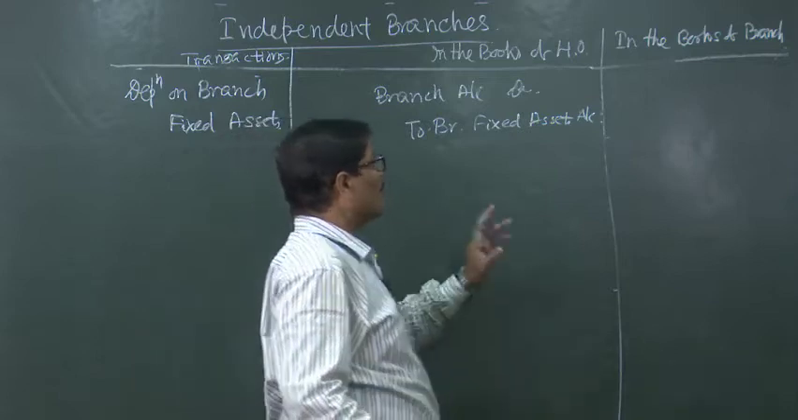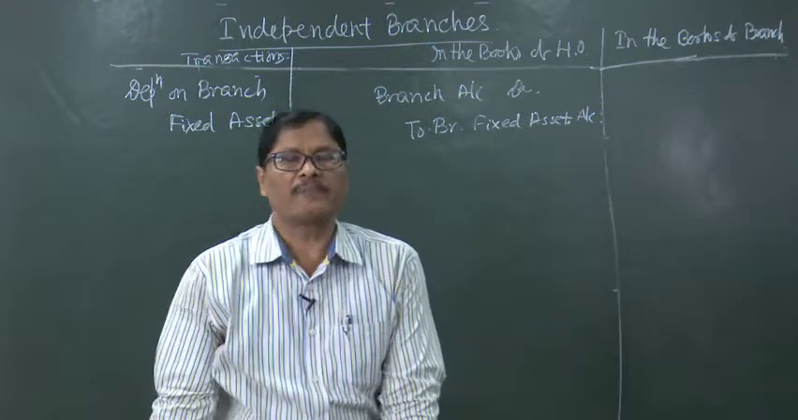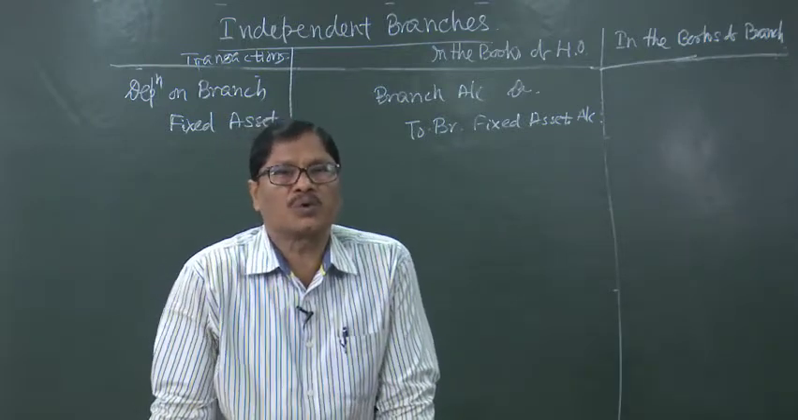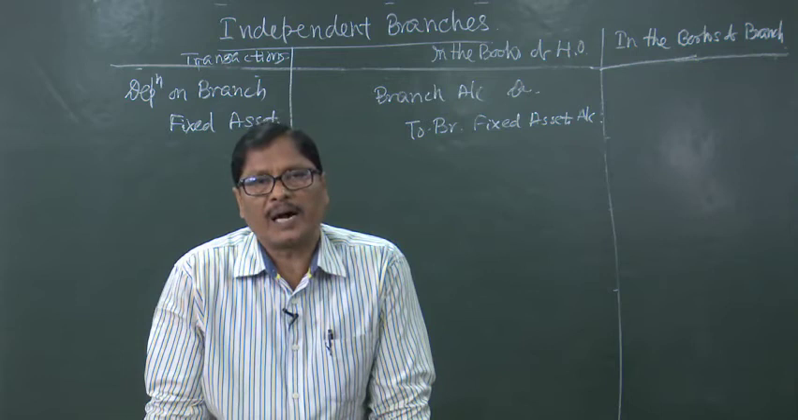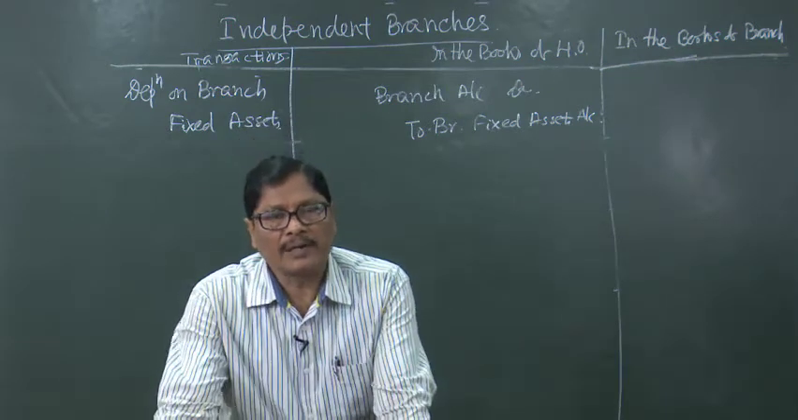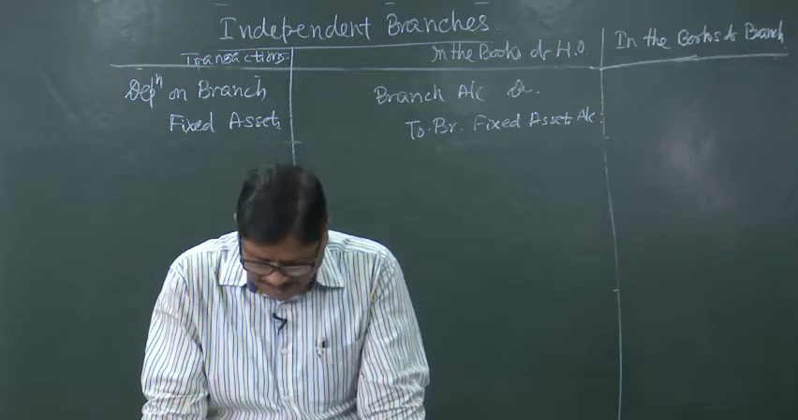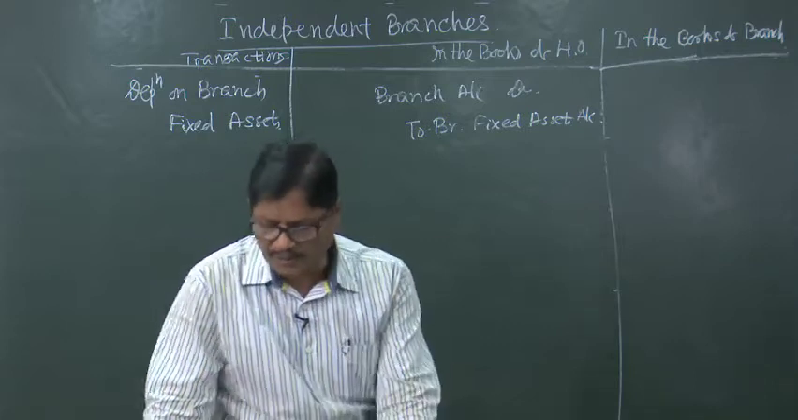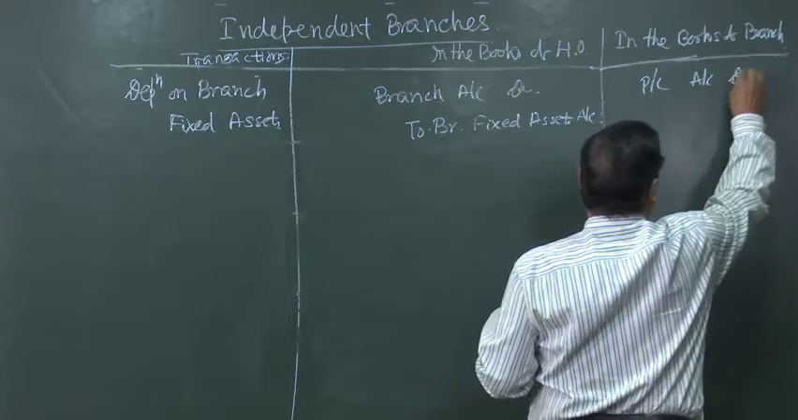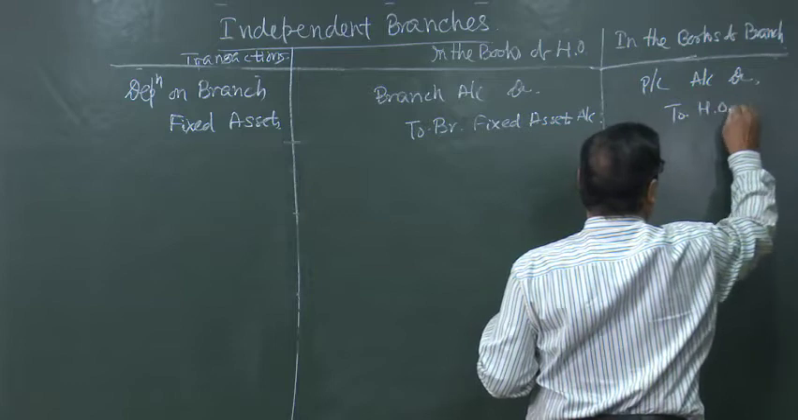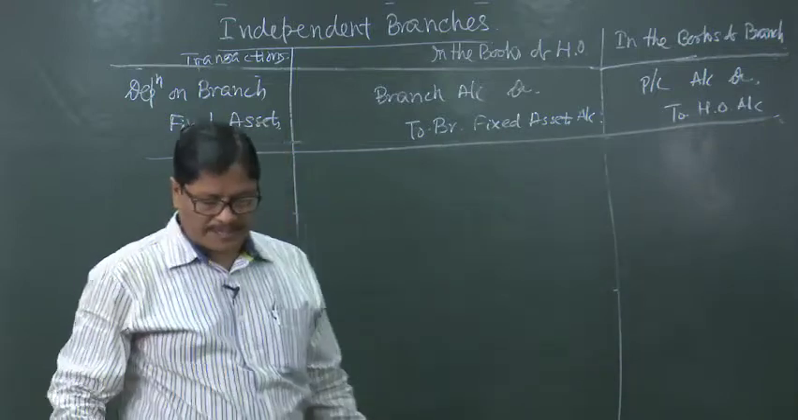And coming to the books of the branch, because they have already used it and depreciation has been charged, the depreciation must go to the profit and loss account. But if the profit and loss account has been already prepared by the branch, they will be now debiting the branch PL account and crediting the head office account. So, the entry will be PL account debited to head office account. PL account here means branch PL account. This will be for the depreciation on the branch fixed assets.